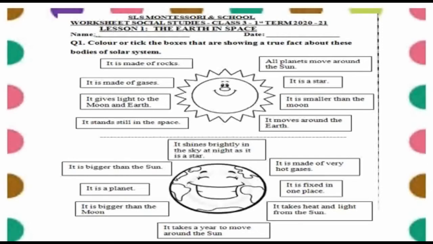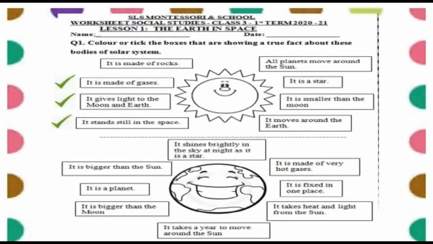bodies of solar system. The first one is the picture of the sun, and here are some facts given about the sun. Number 1 is it is made of rocks. No, it is not made of rock. It is made of gases. So it is true and we will tick it. Next is it gives light to the moon and earth. Yes, dear students, the sun gives light to the moon and earth. It stands still in the space. Yes, the sun stands still in the space.